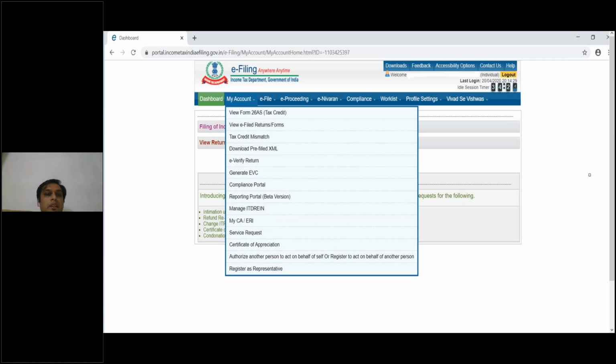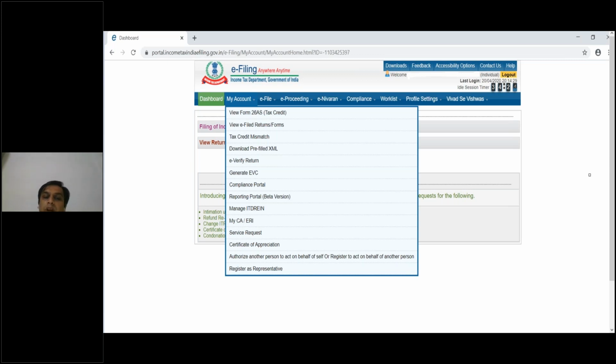See, in the My Account tab, I can check View Form 26AS, View e-Filed Returns, Tax Credit Mismatch, Download Pre-filled XML, e-File, e-Verify Return, Generate EVC, Compliance Portal, Reporting Portal, Manage ITD, My CA, Service Request, Certificate of Appreciation. For the last 2 to 3 years, the income tax authorities have been giving a certificate of appreciation for filing income tax returns. If you have paid a certain amount of taxes, you get a certificate of appreciation from the income tax authorities for payment of taxes and for regularly filing your income tax returns.